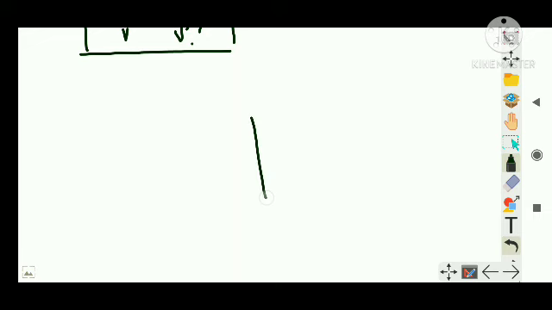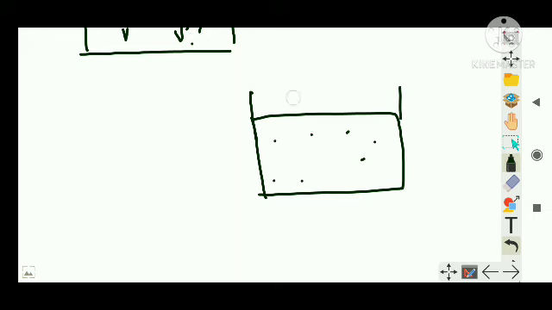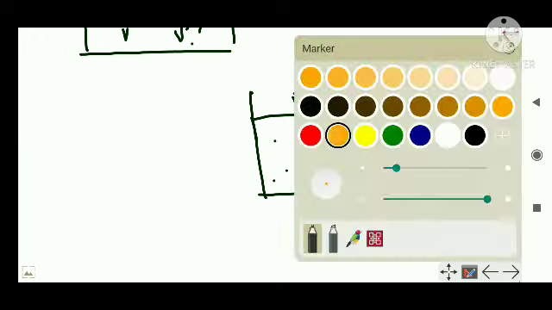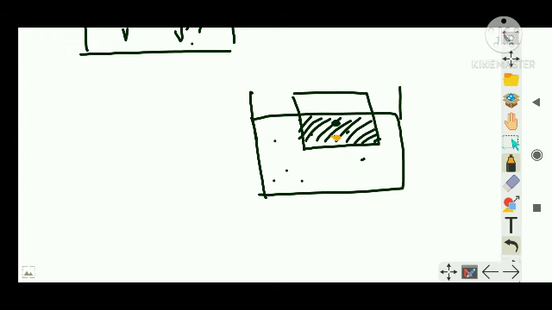That is, if I consider this as a fluid section, and I immerse an object here, the object will have a center of gravity, right? And this body has displaced this much volume of liquid, and that liquid, which is not there now, will also have a center of gravity, or I can say it is called the center of buoyancy.